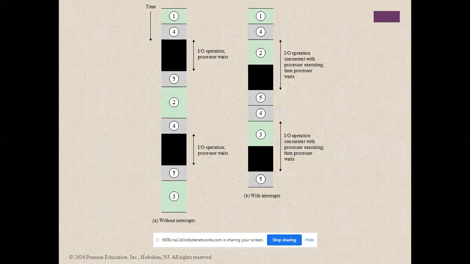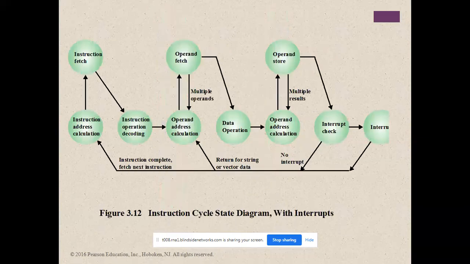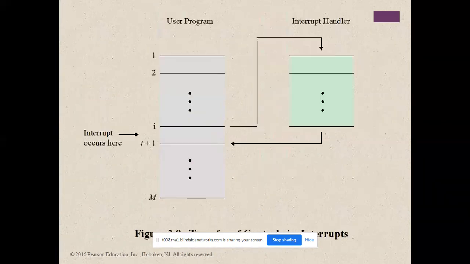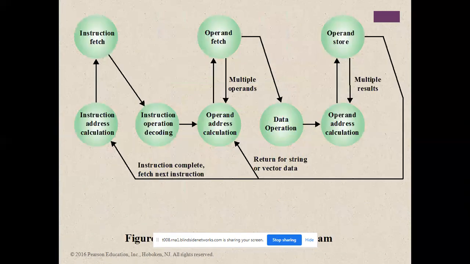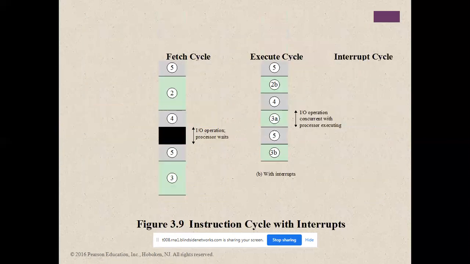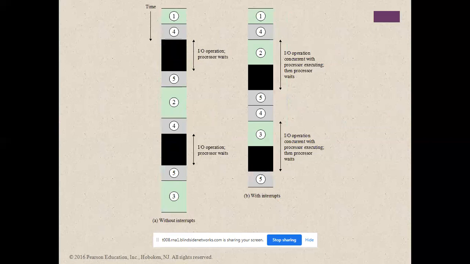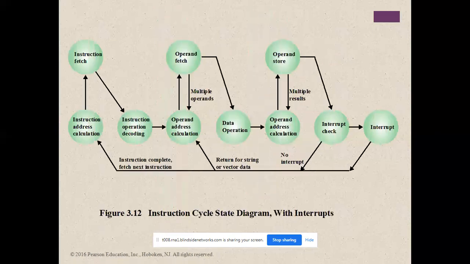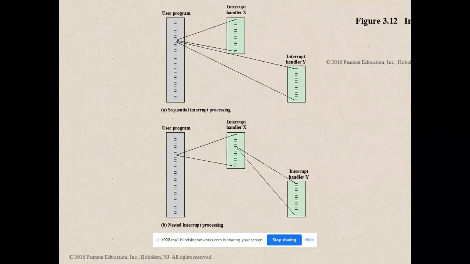This is also another timing diagram for your understanding. It is the same instruction cycle state diagram, but this diagram is with interrupt. The same diagram we discussed before in the last class. In the question 7 Word document, it is available here with interrupt.